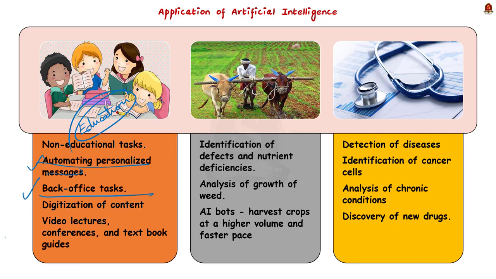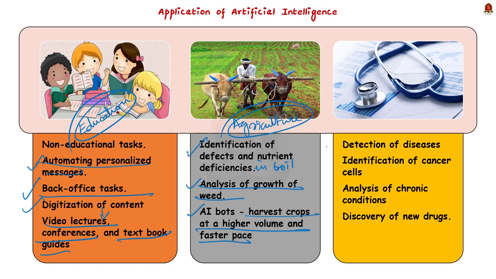And AI also helps in educational tasks, like digitalization of content; video lectures, conferences, and textbook guides can be made using artificial intelligence. Secondly, let us see the application in agriculture. See, artificial intelligence is used to identify and detect nutrient deficiencies in the soil. AI can analyze where weeds are grown. AI bots can help to harvest crops at a higher volume and faster pace than human laborers.